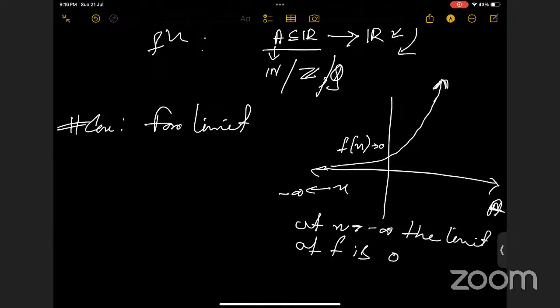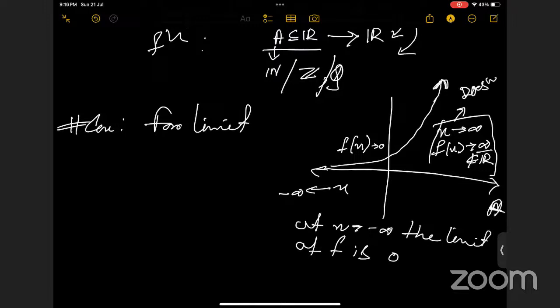In this case, we can see when x was tending to infinity, f of x was again tending to infinity, right? But this infinity doesn't belong to the real numbers, right? Yes, ma'am. And in this case, we will say the limit doesn't exist.